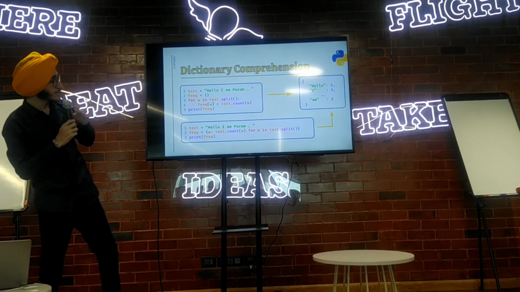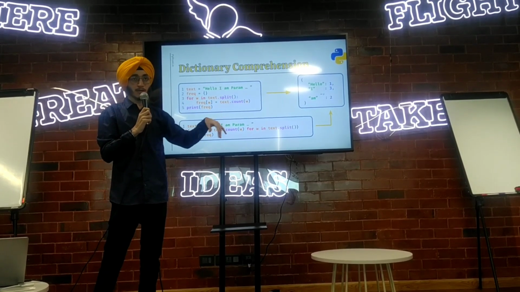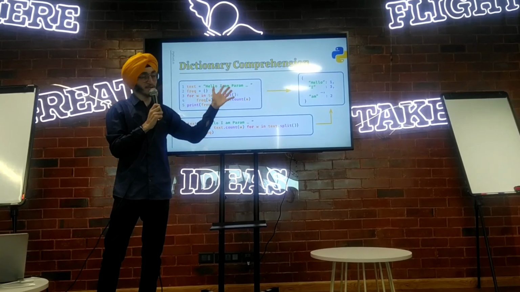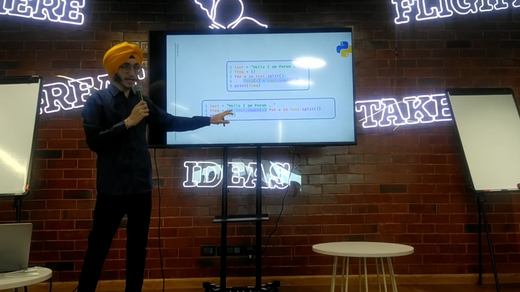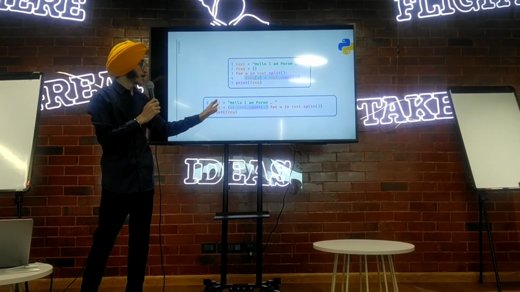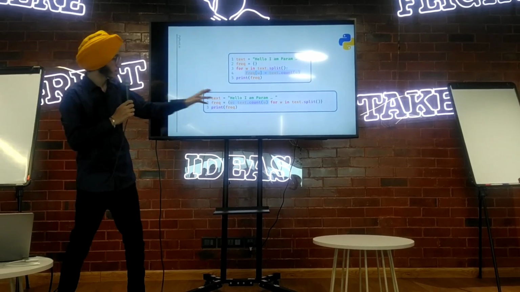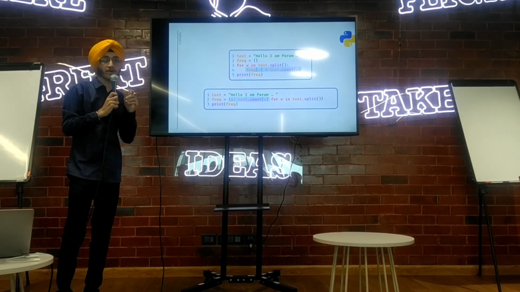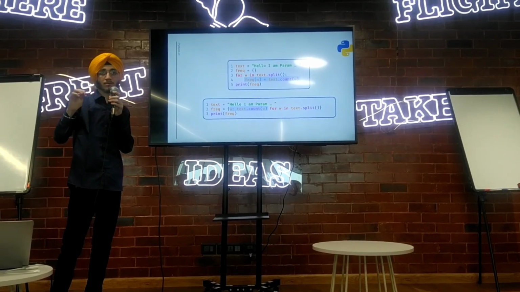If you look at the syntax of a dictionary, the keys and values are separated by a colon. First the key, then the colon, then the value specific to that key. The same thing we are doing here. First we write the key, then the colon, then the value of that specific key. Then, similar to the list comprehension, we just write the loop. So this is how dictionary comprehension works. Is it understood?